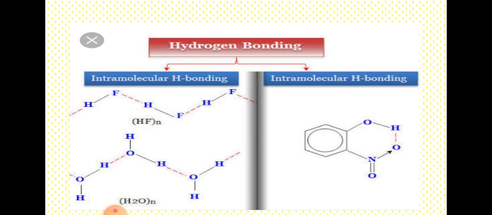The elements fluorine, oxygen, and nitrogen have high electronegativity and small atomic radius. Chlorine atom is highly electronegative, but its atomic radius is large. Therefore, compounds containing chlorine normally do not form hydrogen bond, but few compounds containing chlorine have been shown to form hydrogen bond also.